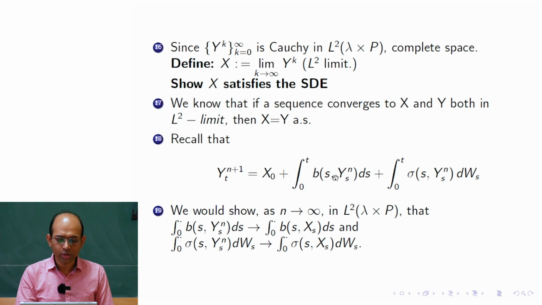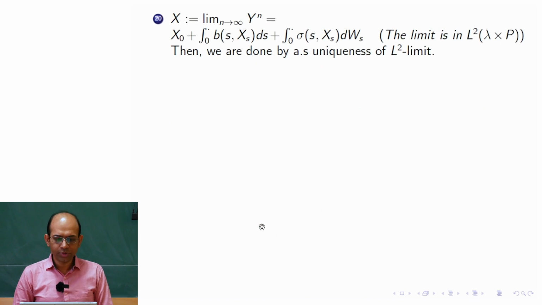Our goal is to show that this converges to this part, and this anyway converges, in the L2 norm of the product measure in an appropriate manner. We need to show this. So the first thing we do is in the next slide.